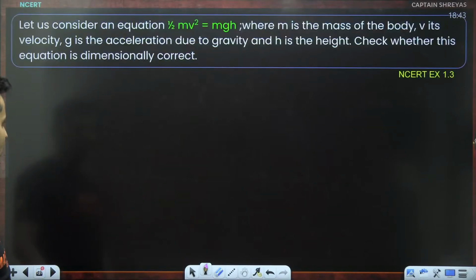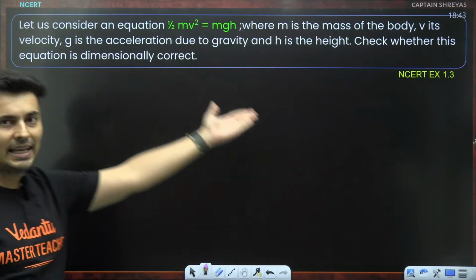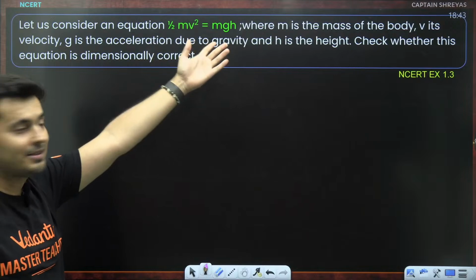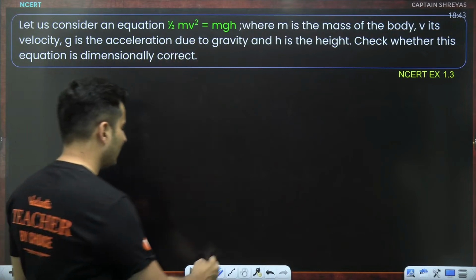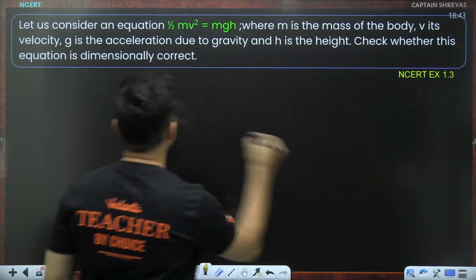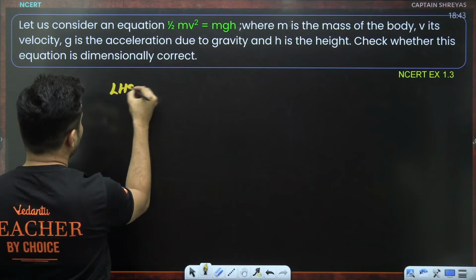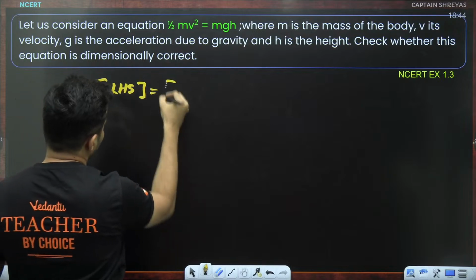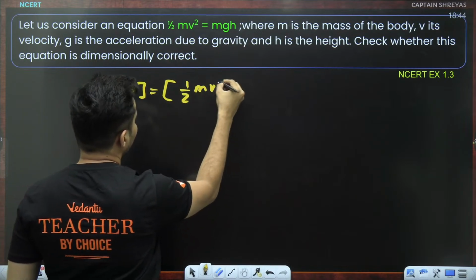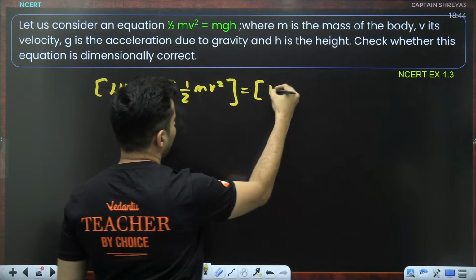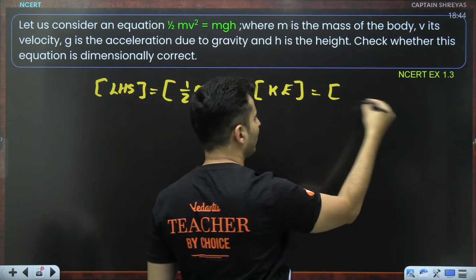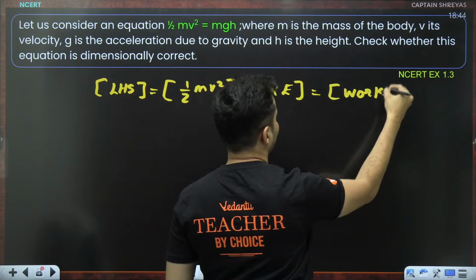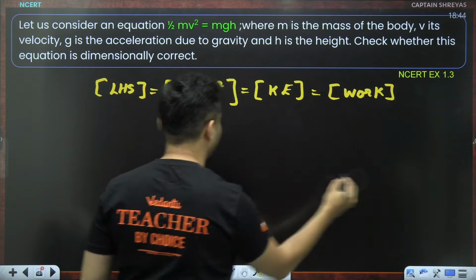So let's do some questions based on this. This was there in NCERT. I think you can easily guess this. Half mv square is equal to mgh. Check whether it is dimensionally correct or wrong. Well, if you quickly see the LHS dimensions, which is half mv square, which is kinetic energy, it is basically just like energy or work. On the right hand side,